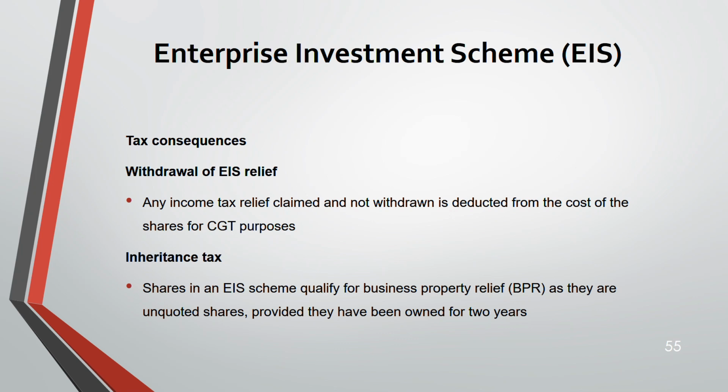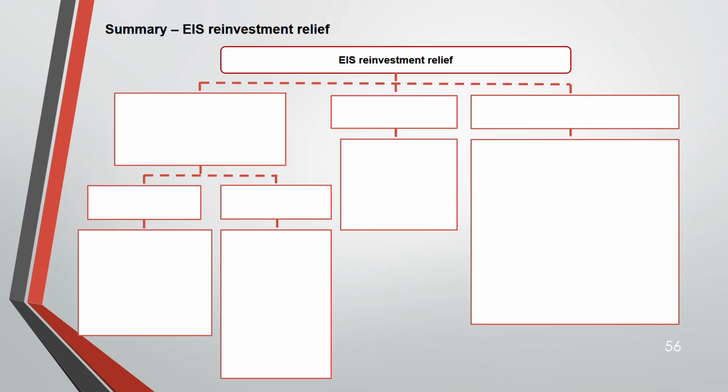That is after I finish capital gains tax. First is income, capital, and inheritance. There, I will explain in detail how business property relief works. But for now, know that EIS shares also qualify for business property relief, one kind of relief under inheritance tax, as they are unquoted shares, and they have to be owned for 2 years.